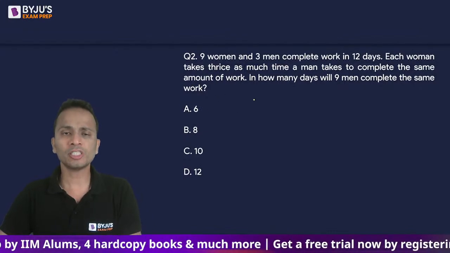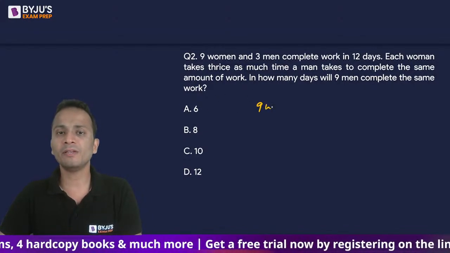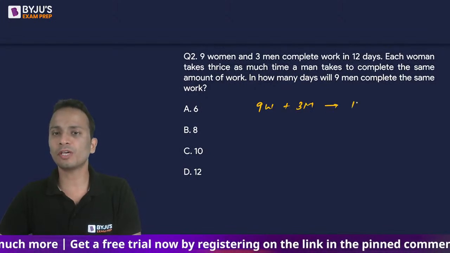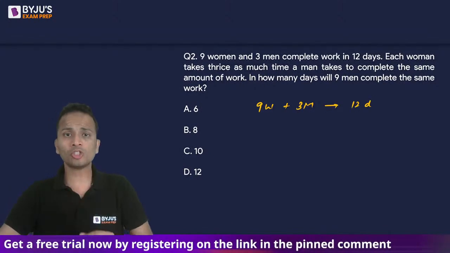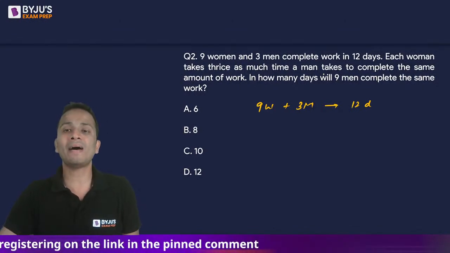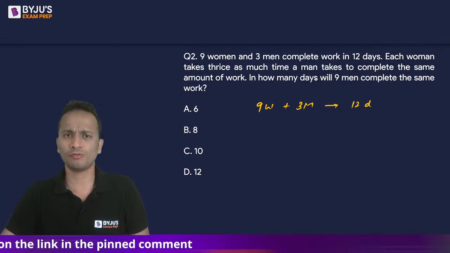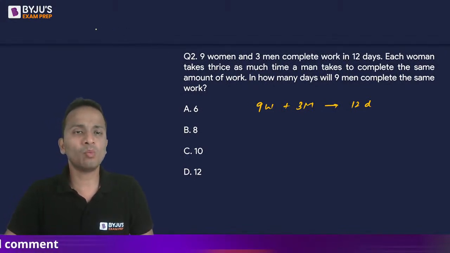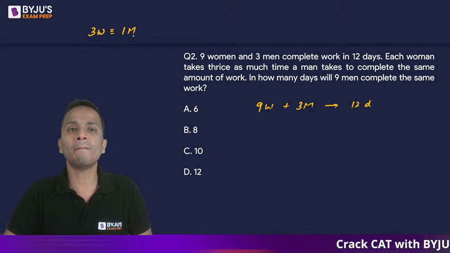Nice. So the question says that 9 women and 3 men can finish the piece of work in 12 days. Also, each woman takes 3 times as much time as a man takes to complete the same amount of work. So I can say that the work done by 3 women is equivalent to the work done by 1 man.